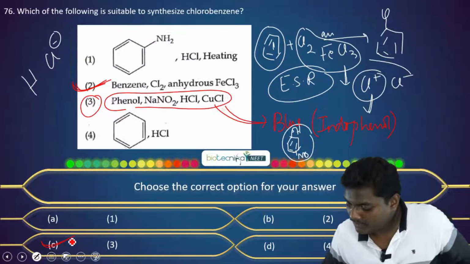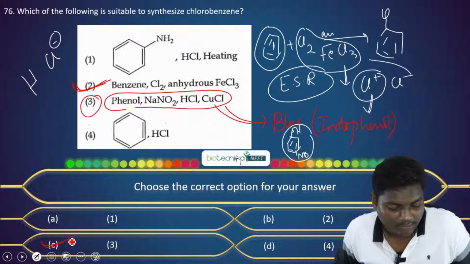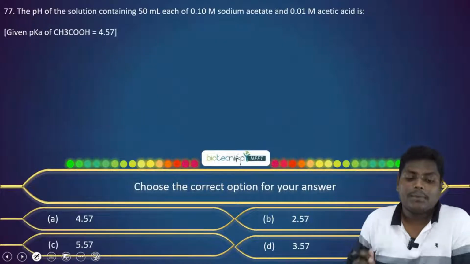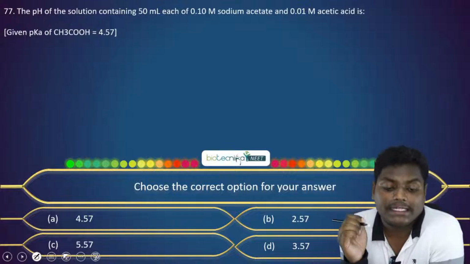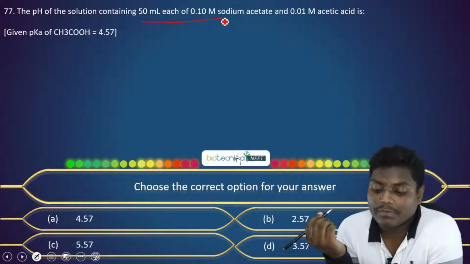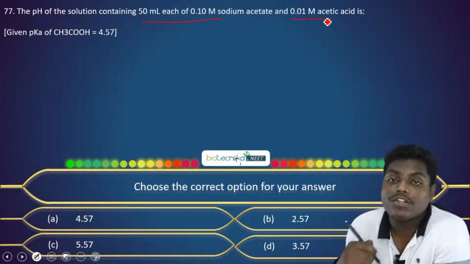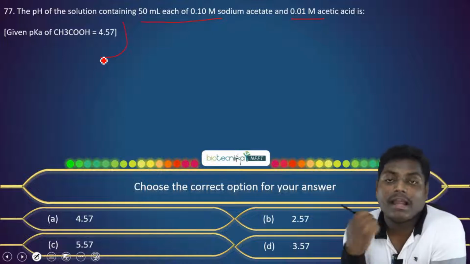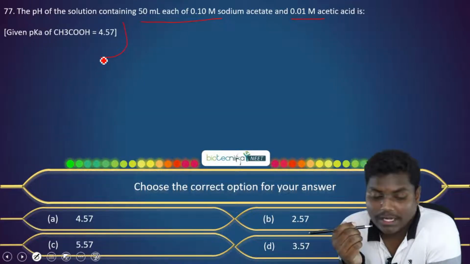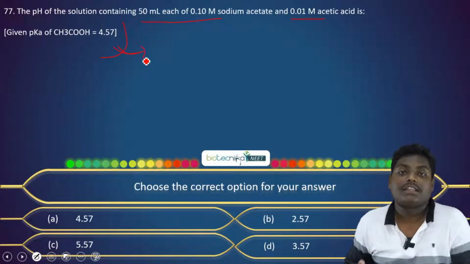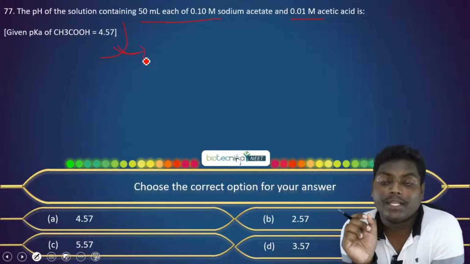Okay, now let's move to the next question: the pH of a solution containing 50 ml each of 0.1 molar sodium acetate and 0.01 molar acetic acid. Now this is a question from ionic equilibrium, so I expect all of you have done this. This is a very basic question that we generally get from ionic equilibrium.